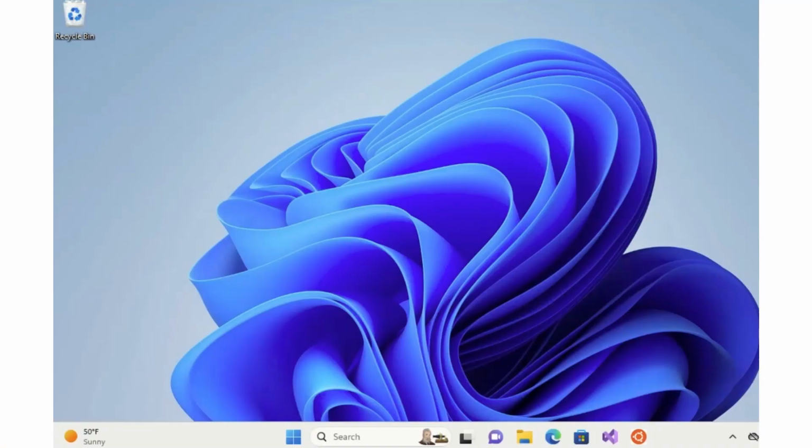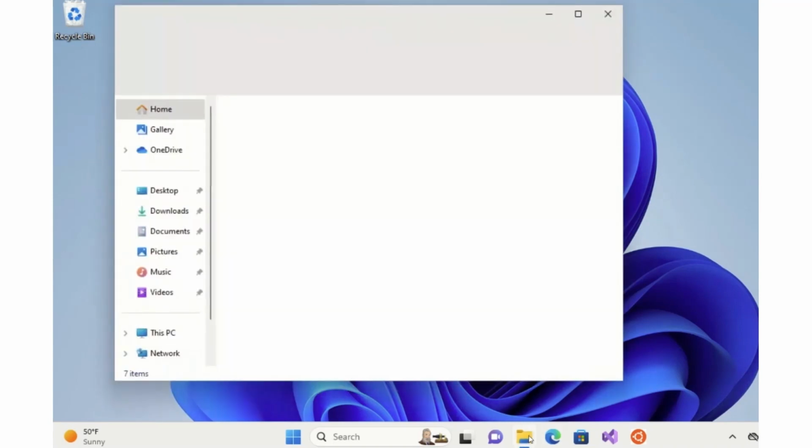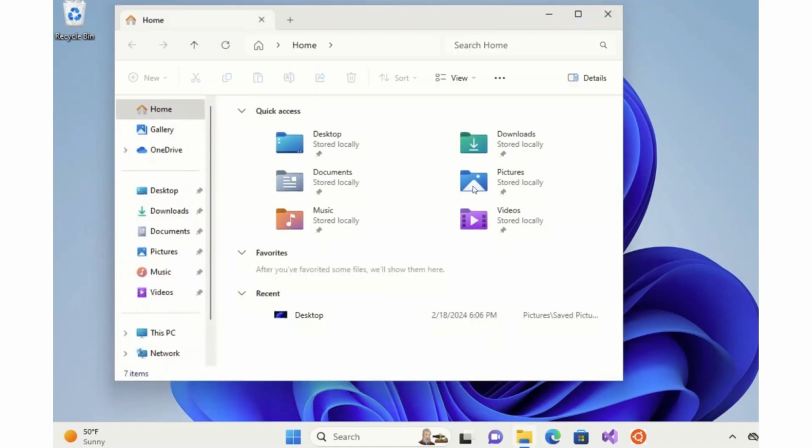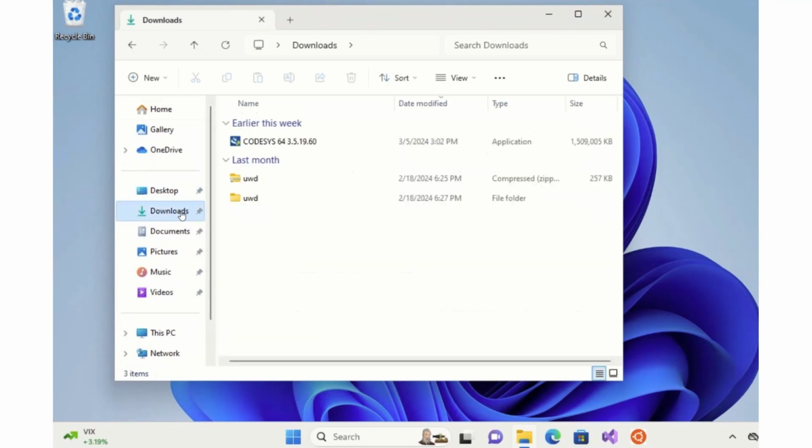So last time we left off, we had just downloaded the Codesys software. I downloaded the file to my download folder, so I will go there. You may have chosen to save it somewhere else, so go to the folder where you downloaded the Codesys software. We want to open the Codesys install file, so I am simply going to double click on it, and we will wait for that to open.